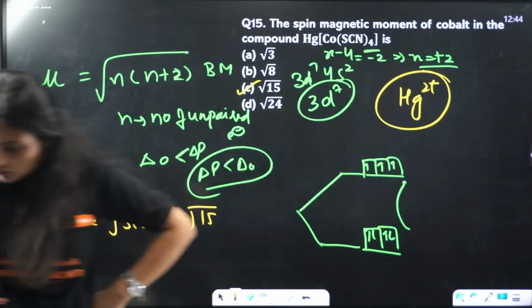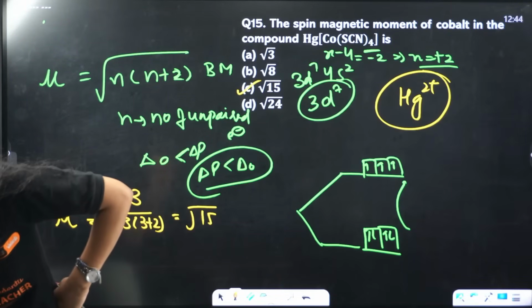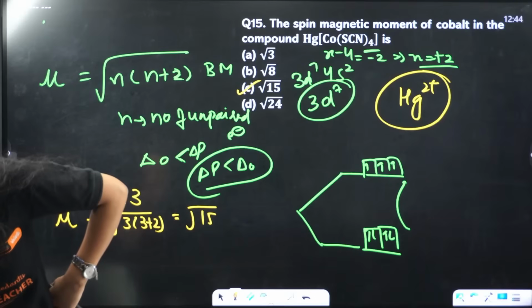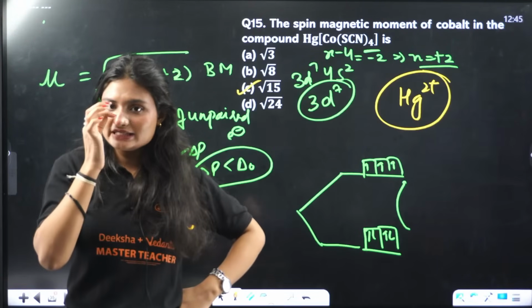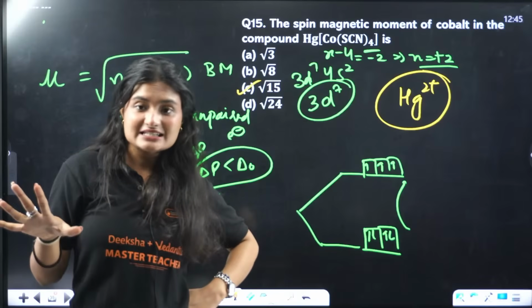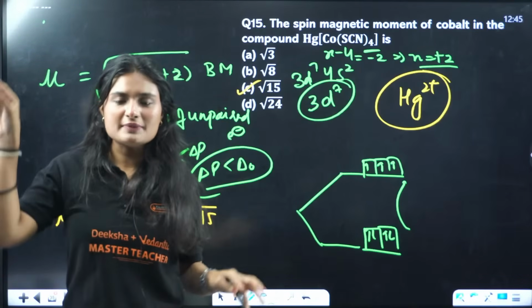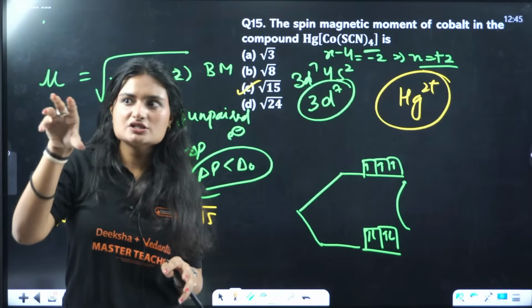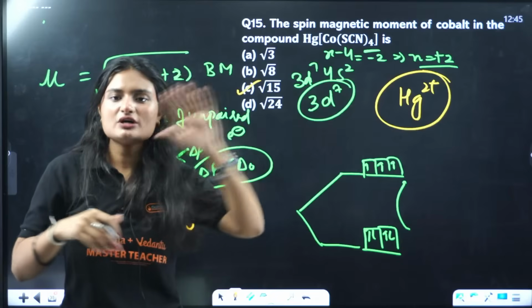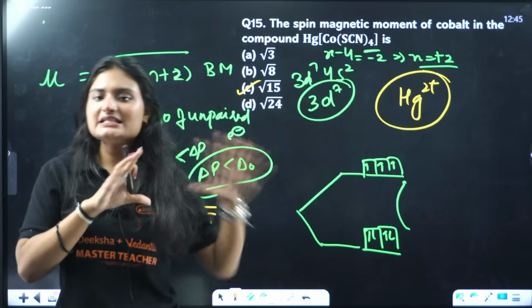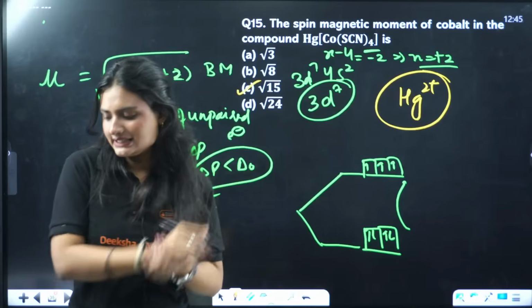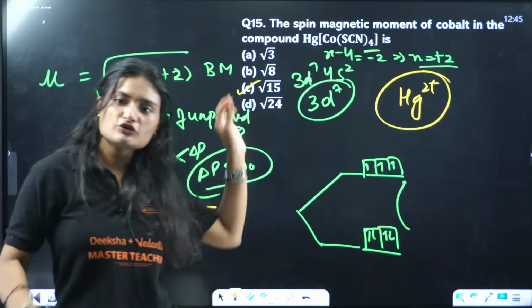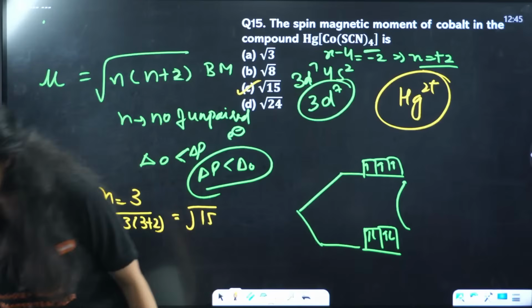Okay, yes, so why D? Sunita, why D? The answer is not D. SCN is actually a weak field ligand. You remember that series, right? From halides, then oxygen compounds, then nitrogen compounds, then pi acceptors. That is the sequence from weak field to strong field ligands. For coordination compounds you need to remember it.